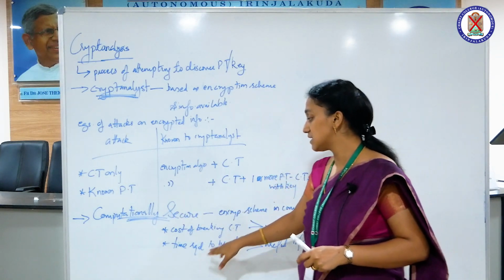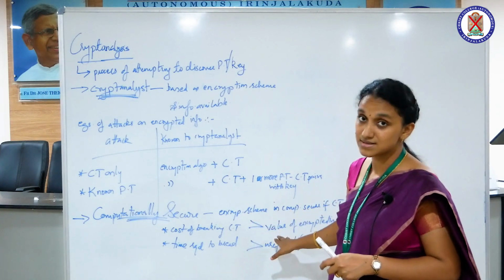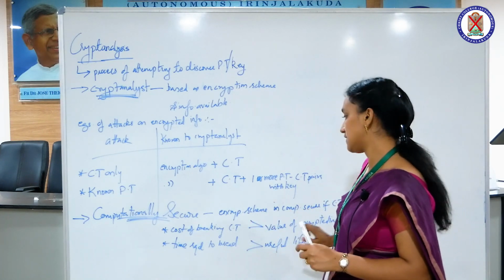The first one is that the cost of breaking the ciphertext must exceed the value of the encrypted information.